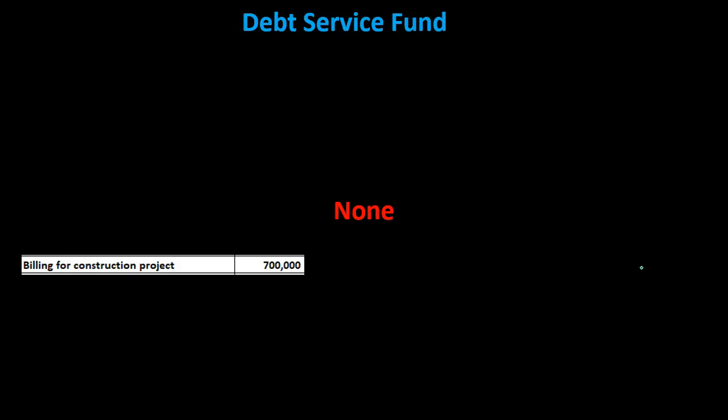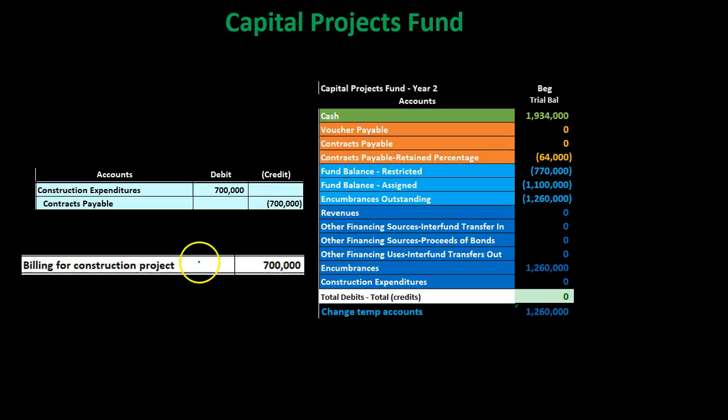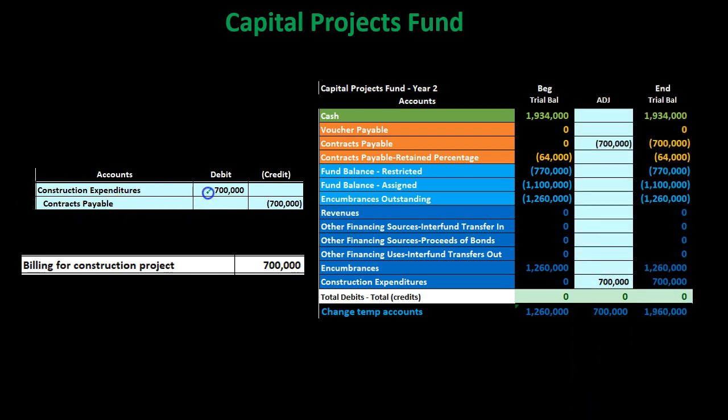Now we can record the expenditure, however, related to this portion of it. We will do that with a debit to the construction expenditures, and it should look a little bit funny because we're making a capital asset, like a building. You would think it would be going into an asset account under normal accrual accounting, but here we're basically looking at the flow, what's happening of this construction project. Therefore, it's going into the temporary account, the construction expenditure. The credit then goes into the contracts payable. If we record this out, we've got the construction expenditures down below, it going up in the debit direction. We have the contracts payable, it being a liability, going up in the credit direction.